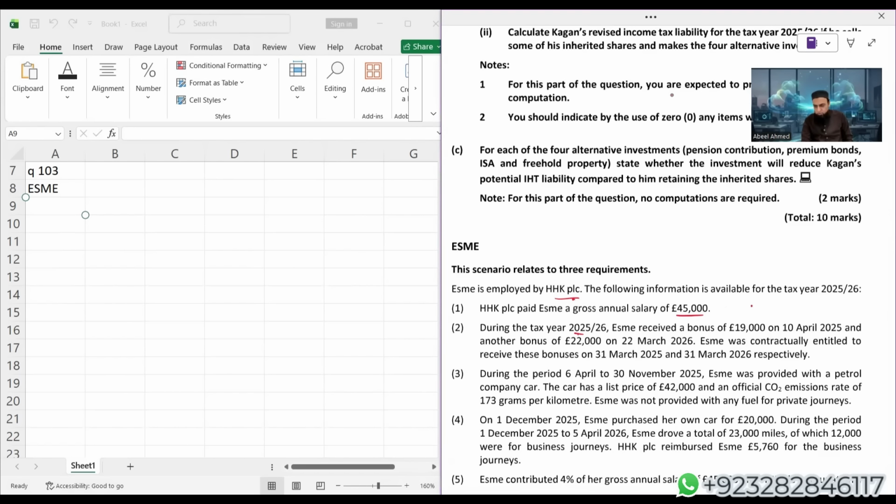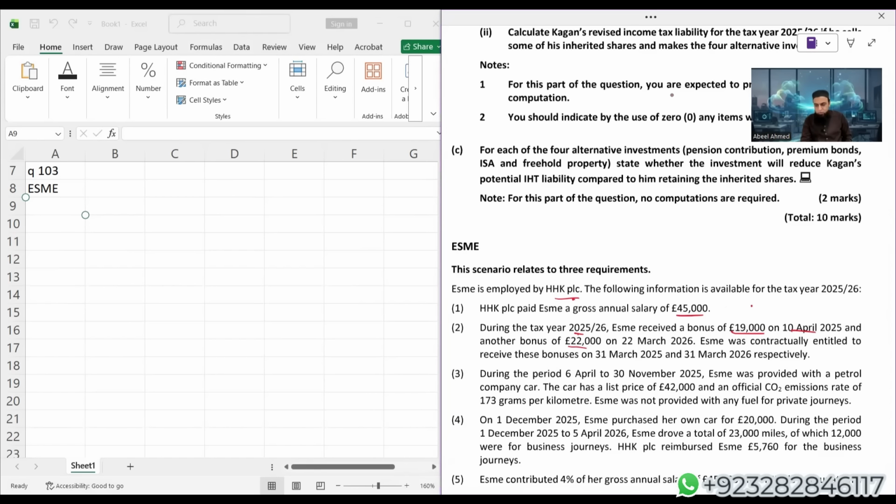Esme receives a bonus of 19,000, the first bonus, on 10th April 2025. So 10th April 2025 falls in our relevant tax year. Another bonus of 22,000 is received on 22nd March 2026. The second bonus also falls in the relevant tax year.